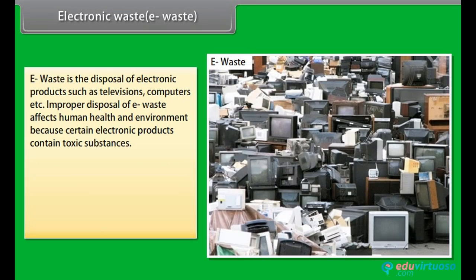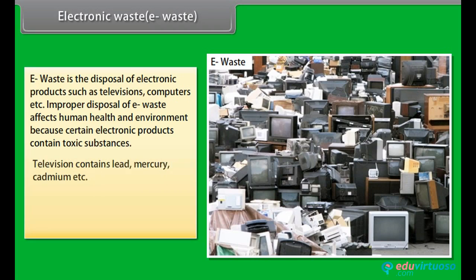Electronic waste, e-waste. E-waste is the disposal of electronic products such as televisions, computers, etc. Improper disposal of e-waste affects human health and environment because certain electronic products contain toxic substances.